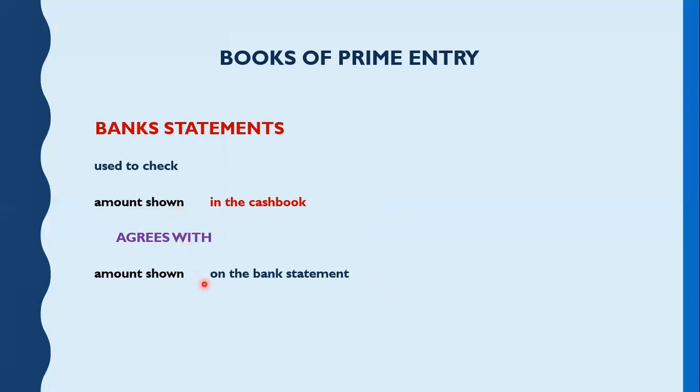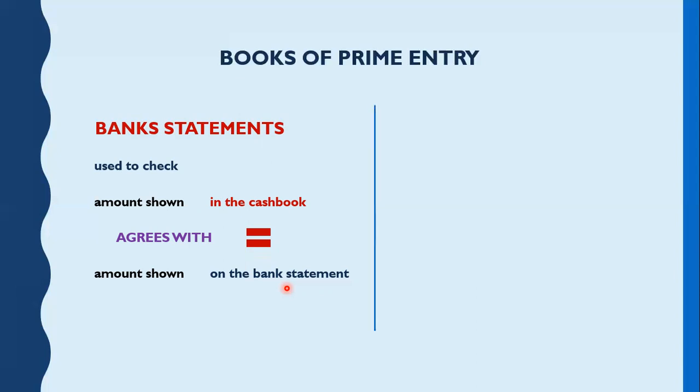At the same time, the bank prepares the bank statement. So we compare them. If they agree, that's okay and there is nothing more to do, because the bank and we have the same calculations. Otherwise, we need to use some techniques of bank reconciliation that we learn in the next lessons.